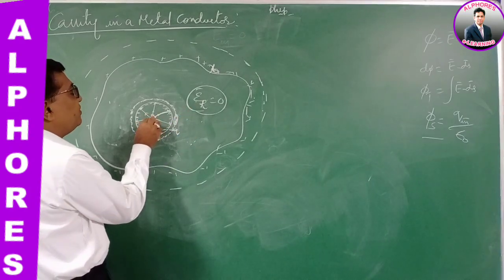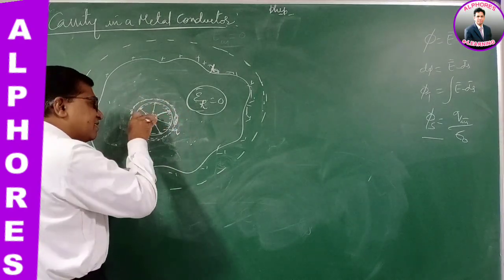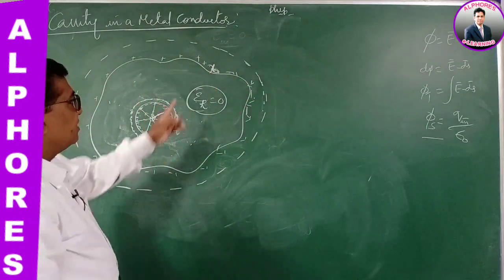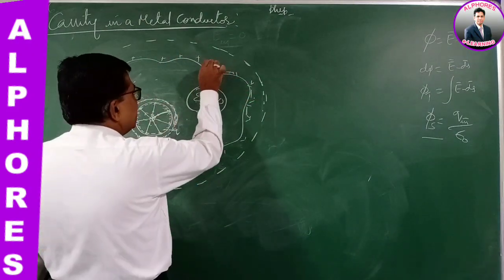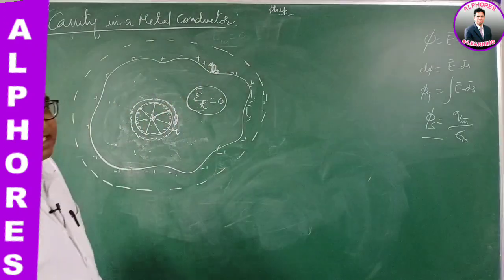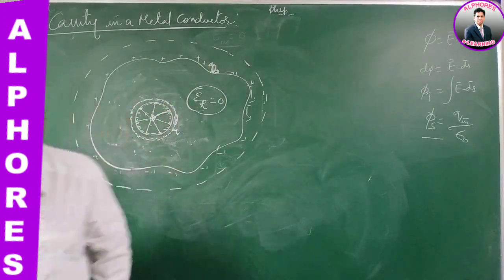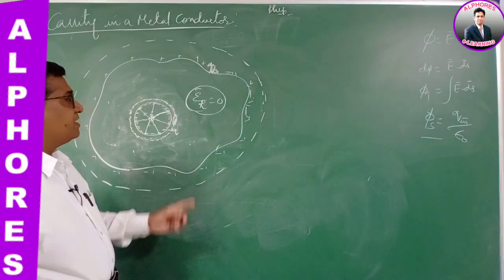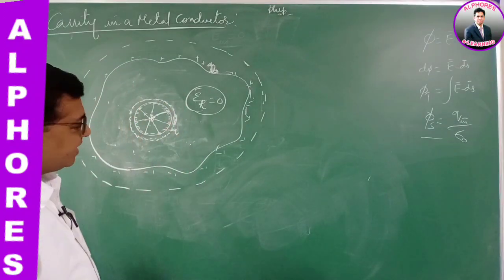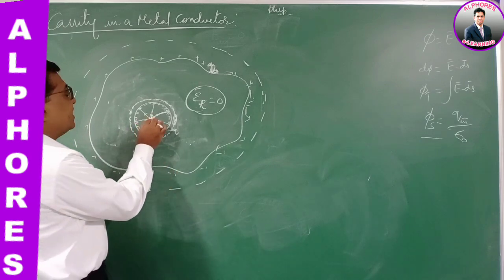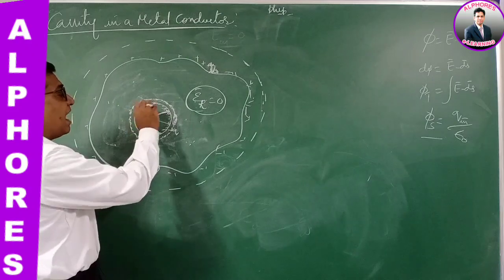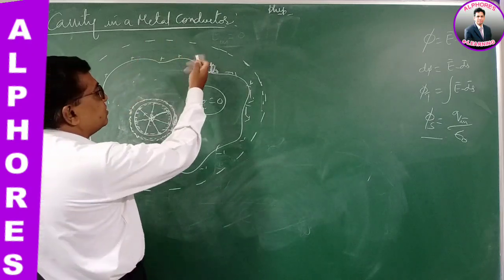So plus q will induce minus q on the inner surface and plus q on the outer surface. You see the net charge inside: this is plus q here, this is minus q and plus q. The net charge inside is q. Okay, thank you. So whenever there is a charge inside the cavity, an equal and opposite negative charge is induced on the inner surface, and an equal positive charge is induced on the outer surface.